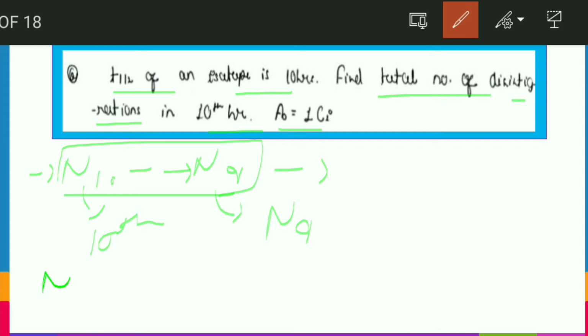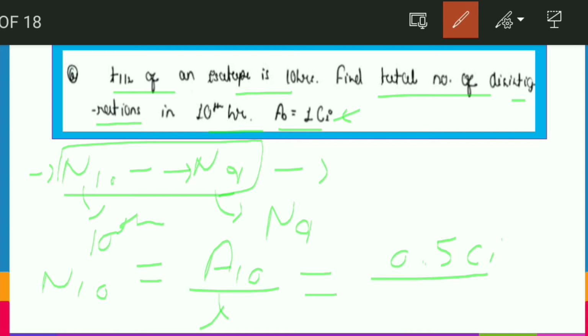For N10 it is simple: it equals the activity at the 10th hour upon lambda, which is constant. The initial activity is 1 Curie and the half life is 10 hours, so after 10 hours its activity will be 0.5 Curie. It's okay, friends. Lambda is given by the half life of 10 hours. Let's say we will put the value of lambda at the end, so let's keep it as lambda.